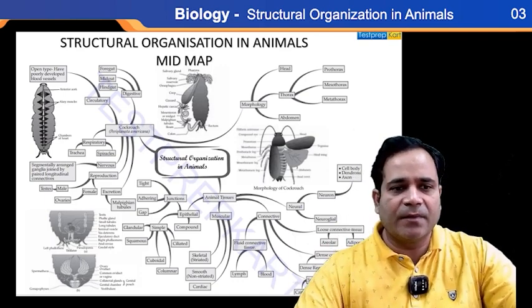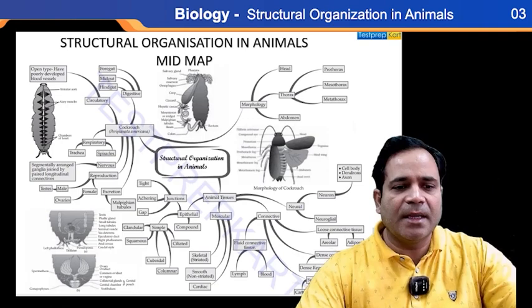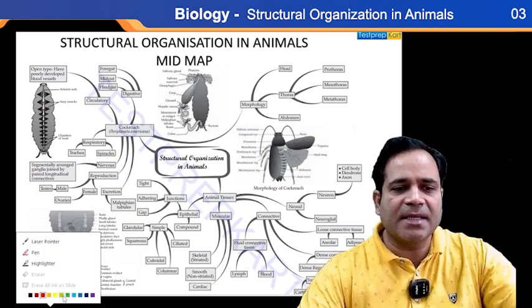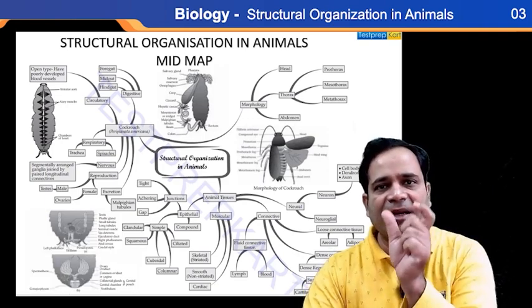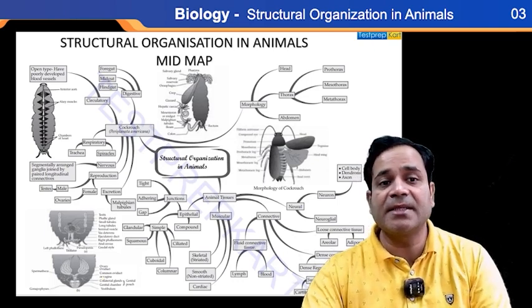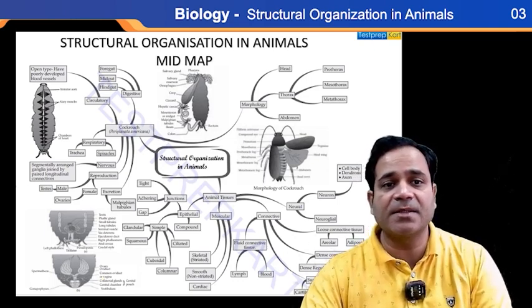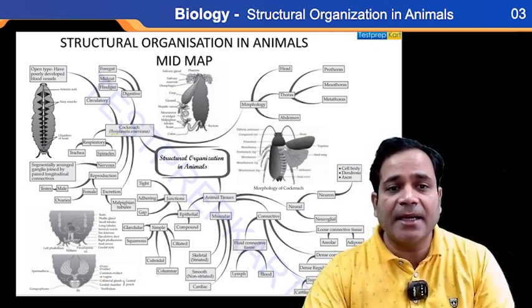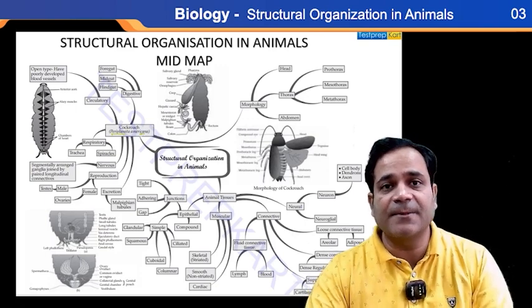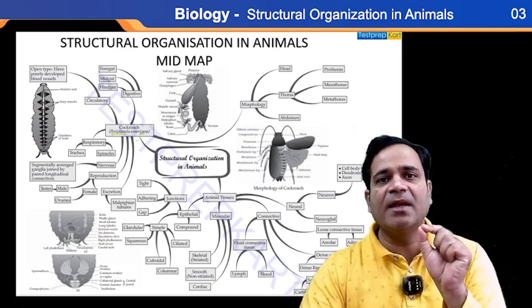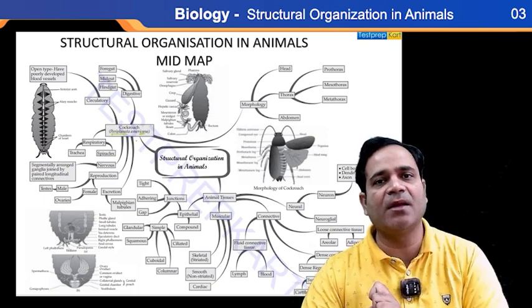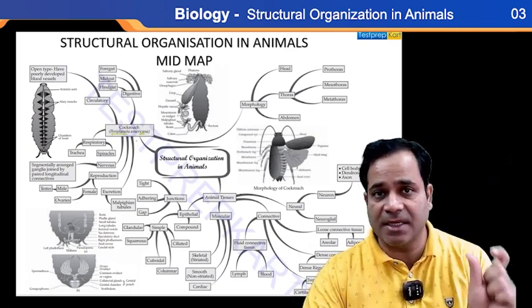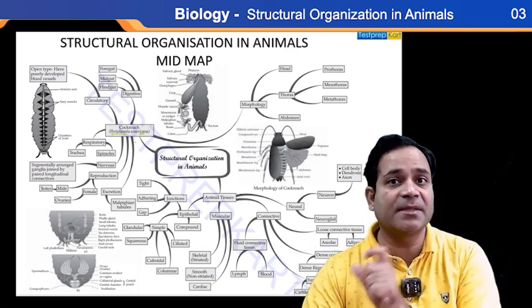Then see here what I'm going to tell you. This is the scientific name, and this scientific name consists of two parts. Number one is the genus, and then after that is the species. You already know that when writing a scientific name of any organism, first comes the genus and then the species, my dear.